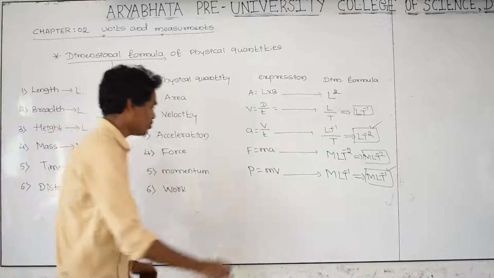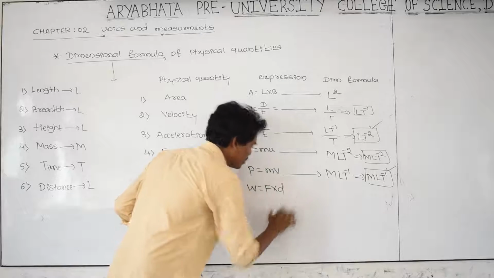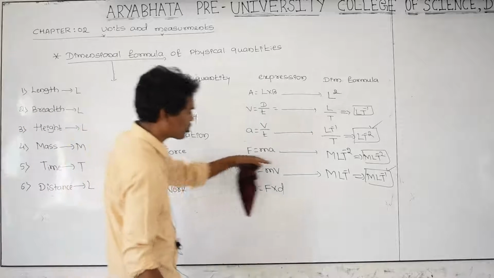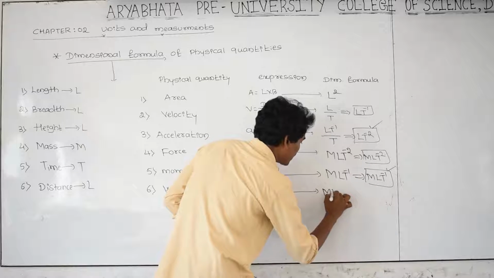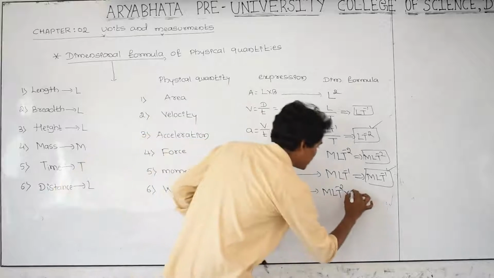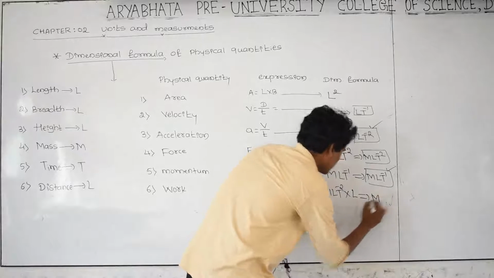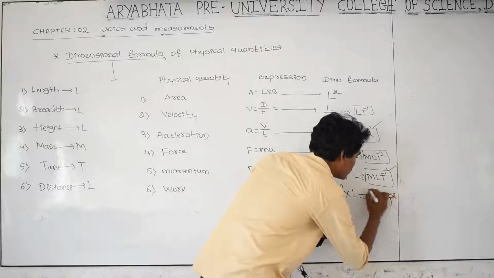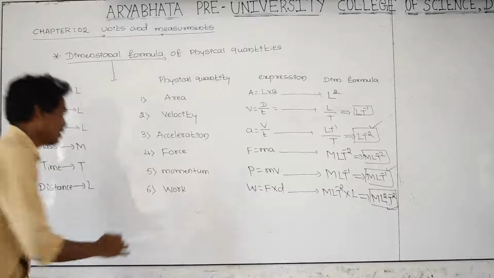And next, work. As you know very well, what is the work formula? Work is equal to force into displacement. The dimensional formula of force is M LT raised to minus 2, into D, which means distance. Distance is L. What is the dimensional formula for work done? M as it is, L into L is L square, T raised to minus 2. This is the dimensional formula for work.